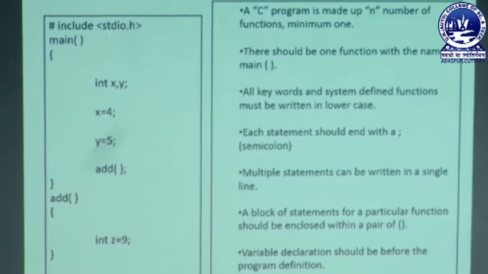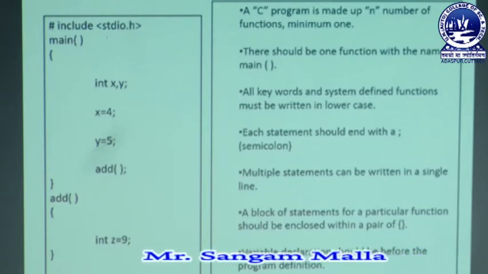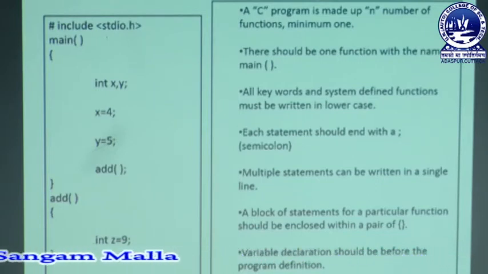So next point is, there should be one function with the name main. That means you can clearly see here one function written over here, that is your main function. This is actually the main part of the program. That is, without main function a C program cannot be executed. So the next rule of defining the structure of a C program is that there should be one function with the name main. Moving to the next rule, all keywords and system defined functions must be written in lowercase.